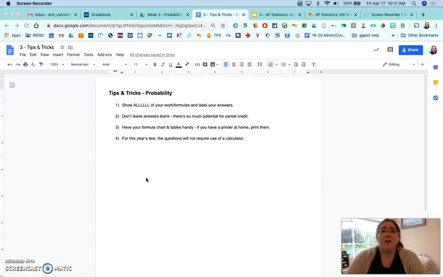That doesn't mean you won't see any binomial questions. That just means they may ask you to only write the formula for the binomial probability, or they may ask you about rules or things like that. So just know that the questions you'll receive on this year's test will not require the use of a calculator, but that may mean that you need to be more familiar with the formulas and the rules and things like that. So keep that in mind, and that's all I'm going to say for tips and tricks.